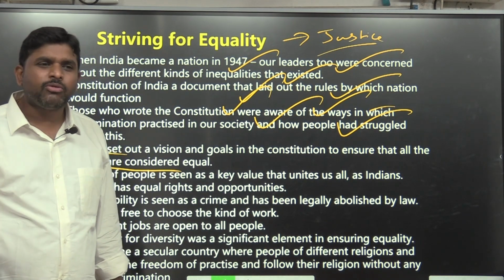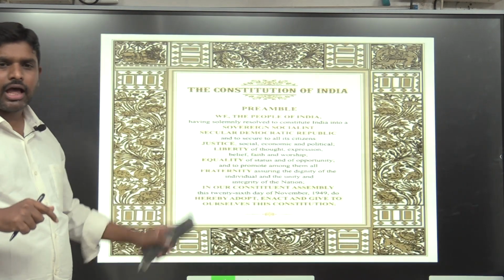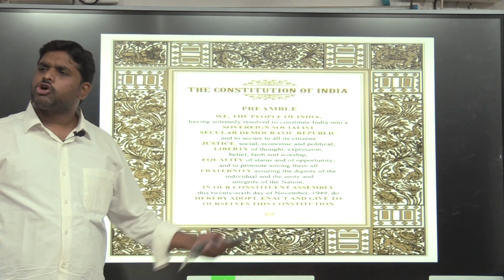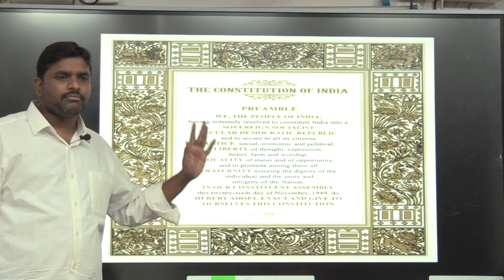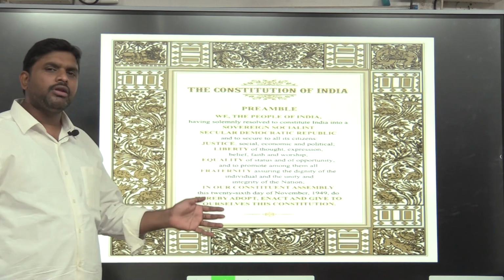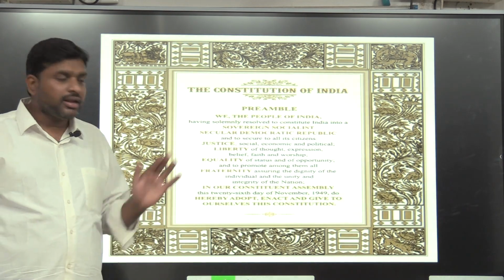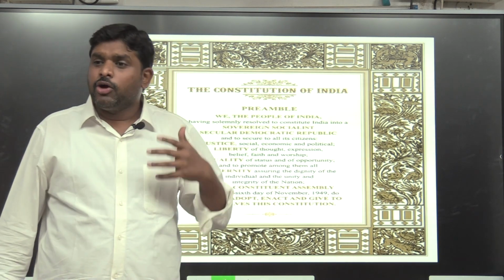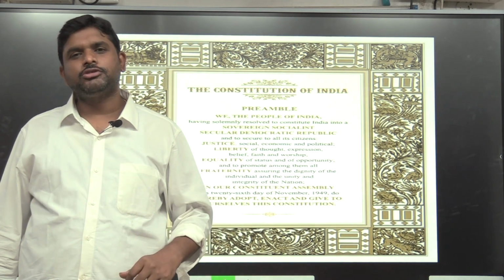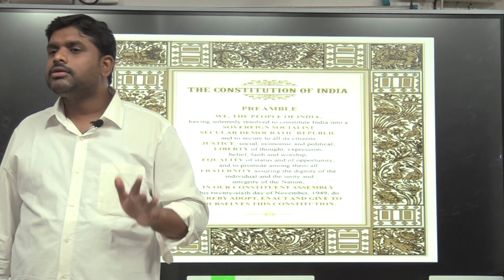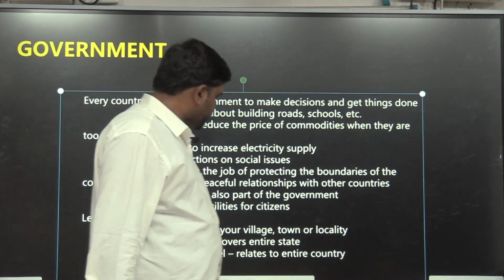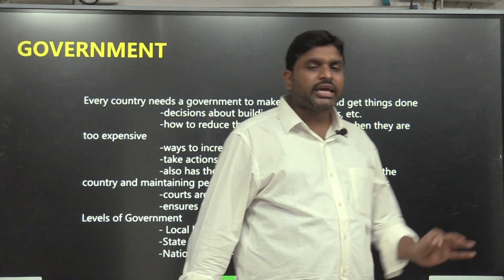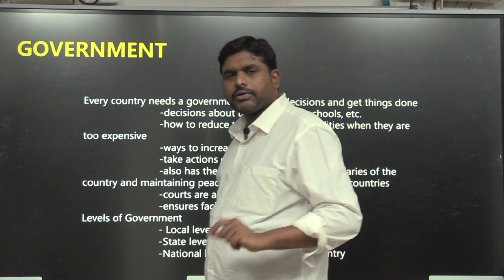So for the sake of equality, what do I have? I have the Preamble, and the Constitution which is started by the Preamble. It is not about the Preamble, that is 7th class NCERT, but entering into the Constitution. So in order to ensure equality, we have the Constitution. And beginning with the Constitution, there is something called government. Second unit, first unit completed. Second unit summary, what is it telling about?